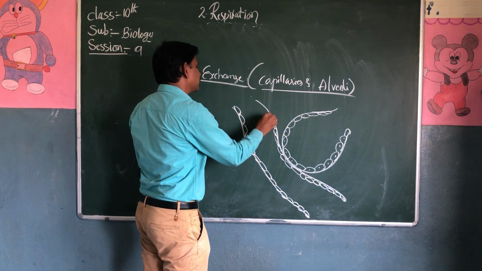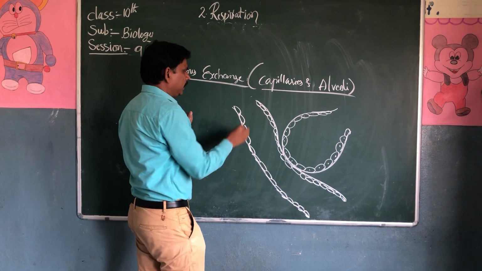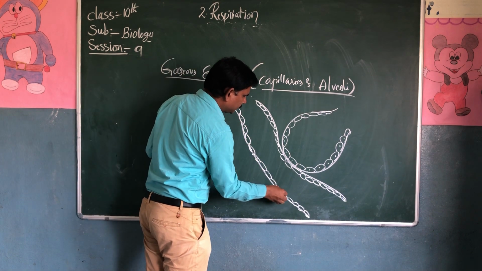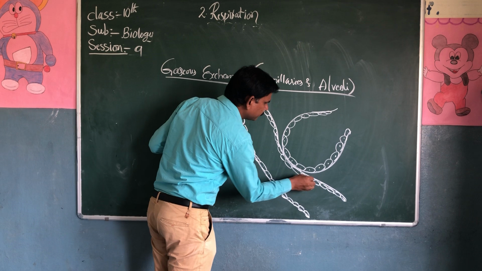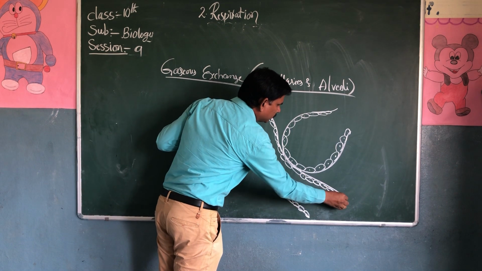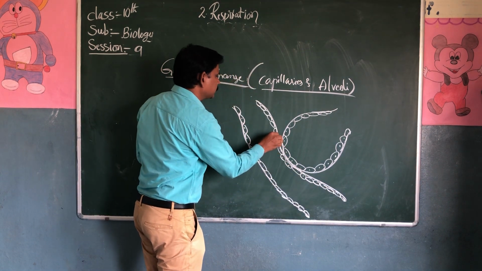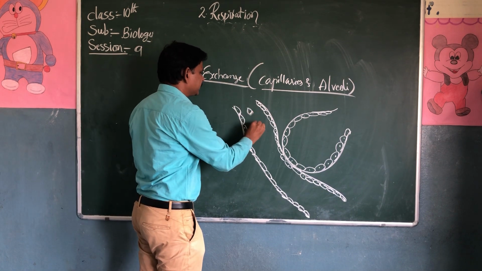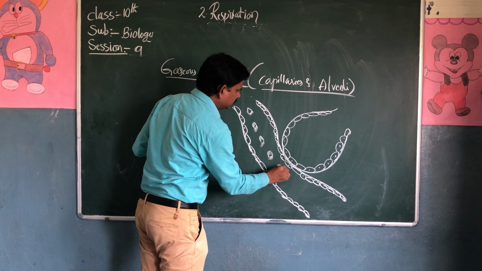Blood is transported to various parts of the body from the heart. The heart is the main organ to push the blood to the various parts of the body. You can see the blood here.